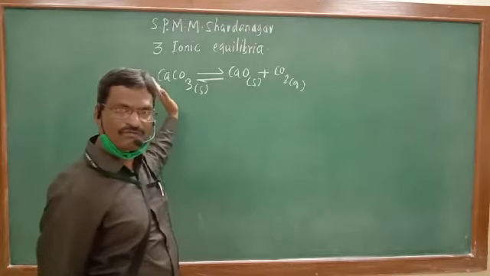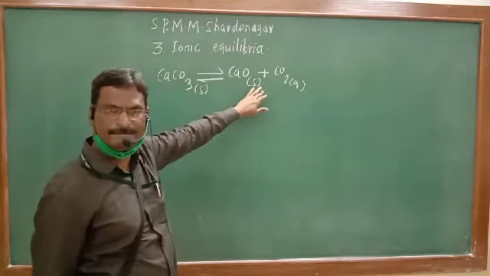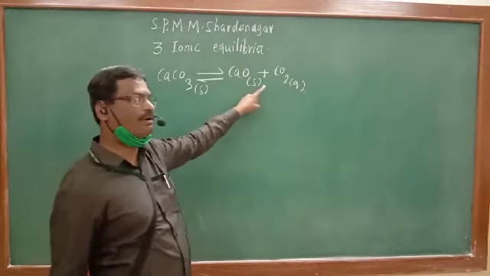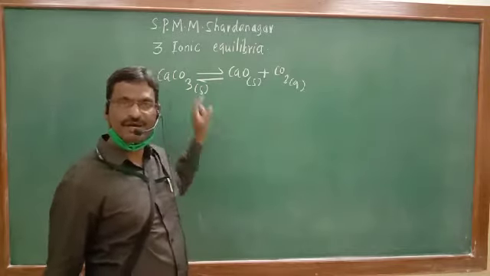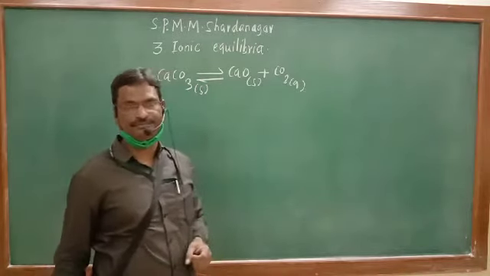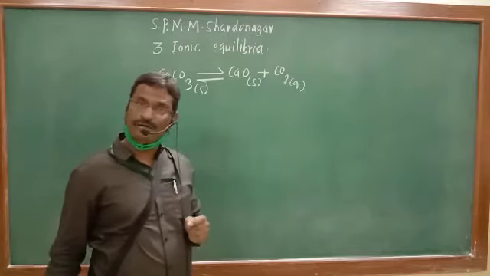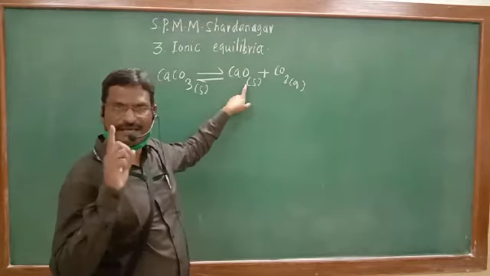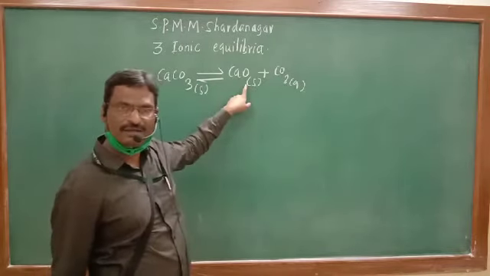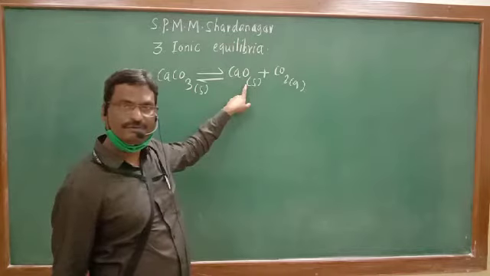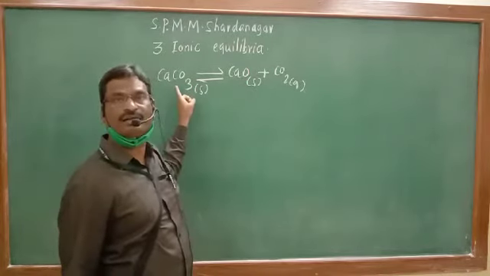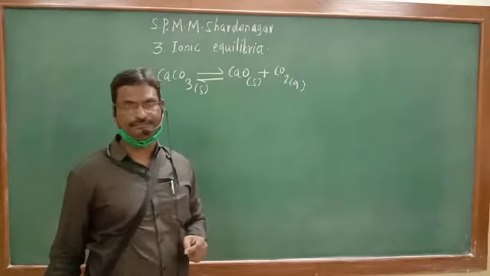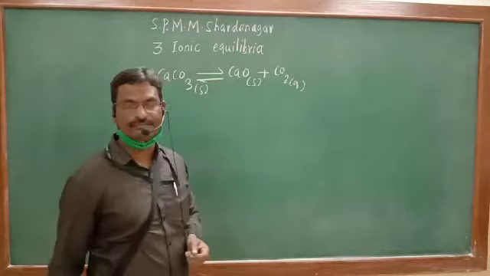The rate of conversion of reactant to the product is the same as the rate of conversion of product to the reactant at one stage, and that stage where the rate of conversion of reactant to the product is exactly the same as that of product to the reactant is known as a state of equilibrium. That is a state of equilibrium.